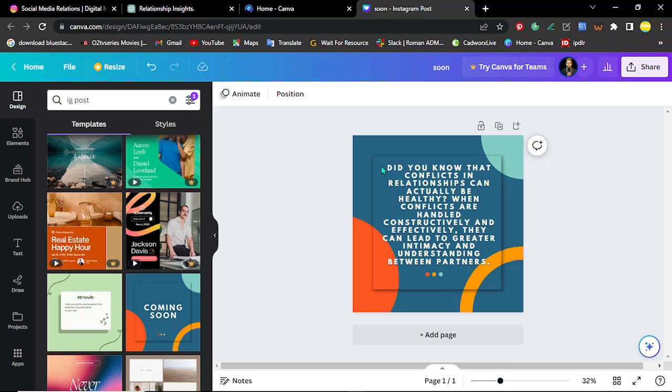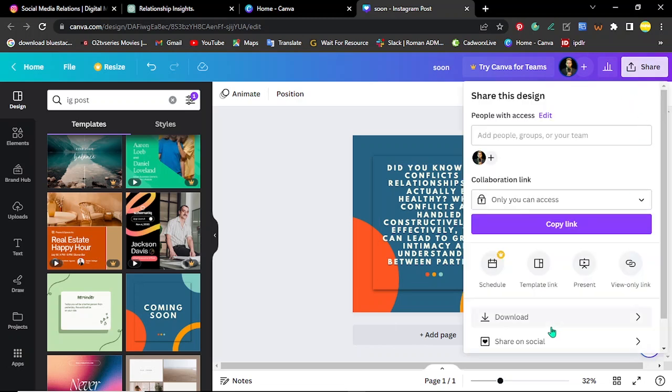Then I decided to copy and paste it right here. See, right? So when I copy and paste it, I give it a little more space and spacing and everything. Like it should be good to go. So I did everything perfect. Then I can actually do this and download it.